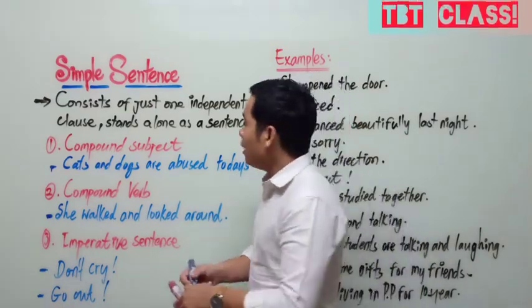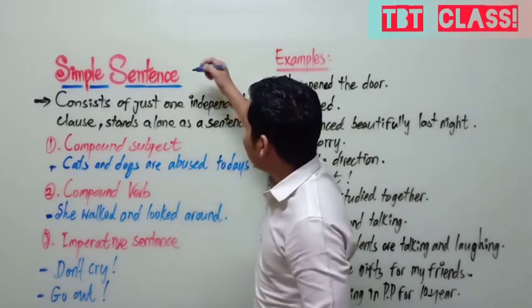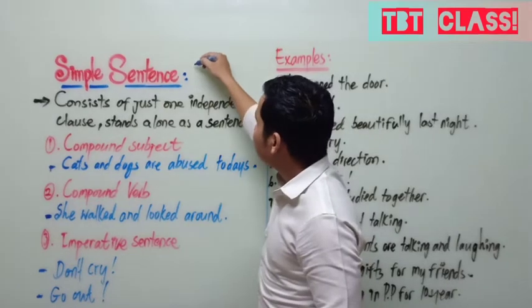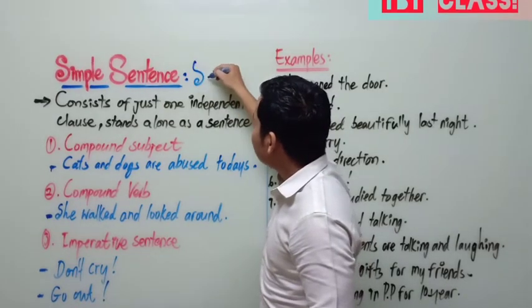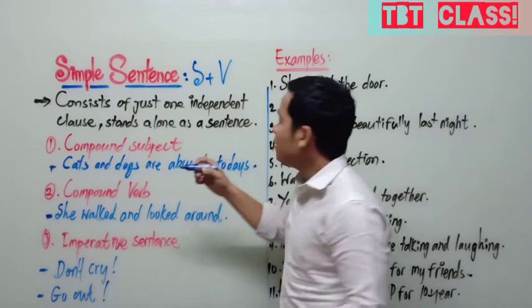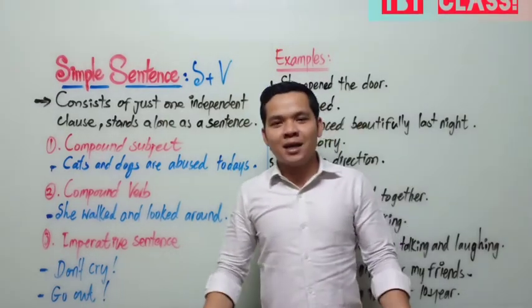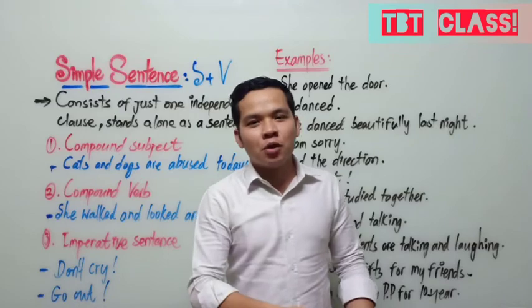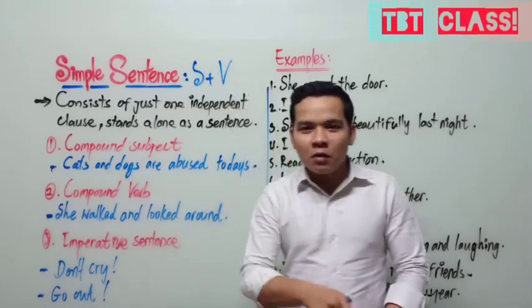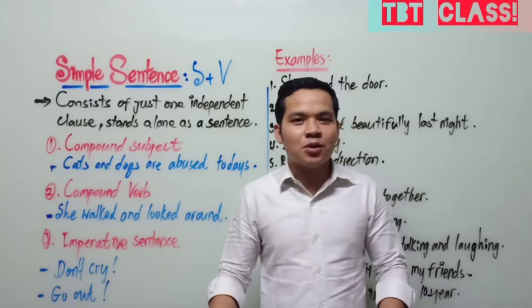So another thing I want to show you today about simple sentence. Everyone, you can see the big letters. Simple sentence, we refer to subject plus verb. Okay, the simple form: subject plus verb. One subject, one verb, or two subjects, one verb, or two subjects, two verbs, something like that, you can make a simple sentence.